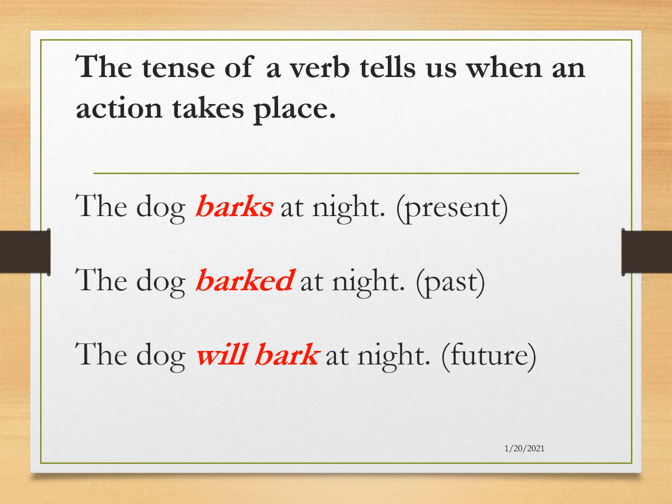The dog barked at night. Here the verb barked tells us that the action has taken place in the past. The dog will bark at night. Will bark, the verb tells us that the action will take place sometime in the future.